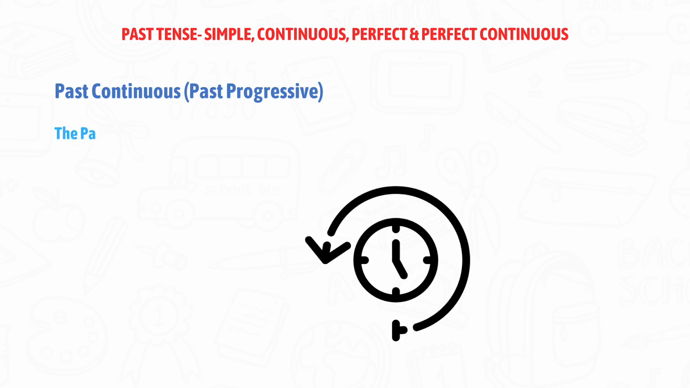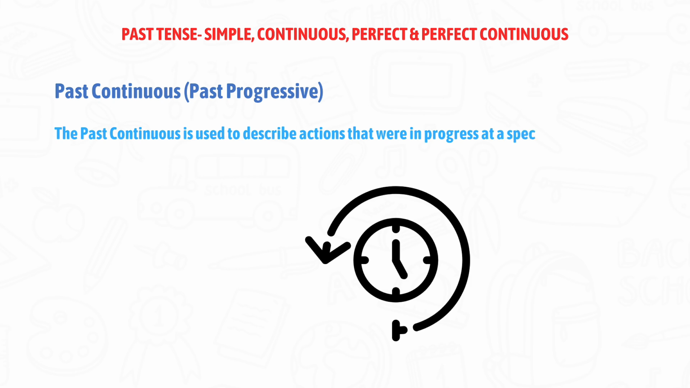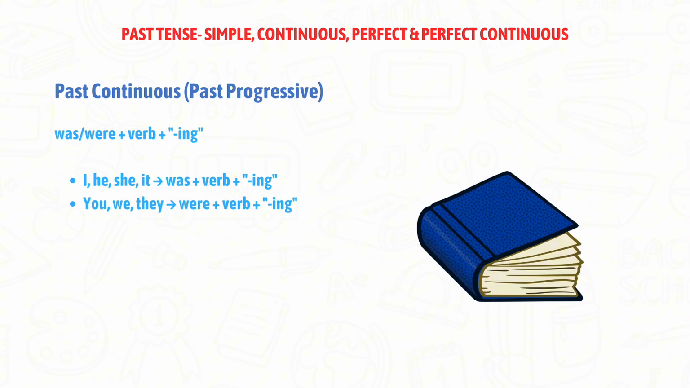Past continuous. The past continuous is used to describe actions that were in process at a specific moment in the past. We use was, were, plus the verb, plus ing at the end. I, he, she, it for was. You, we, they for were.